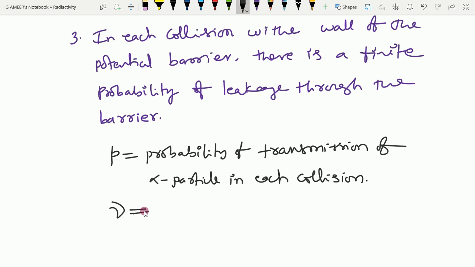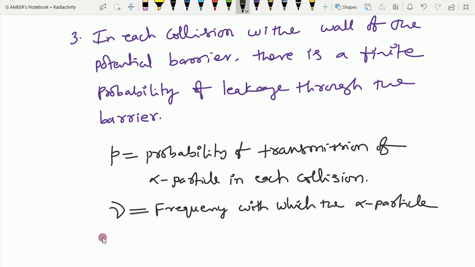So P is the probability, and nu is the frequency with which the alpha particle collides with the walls of the barrier, with the walls of the nucleus.